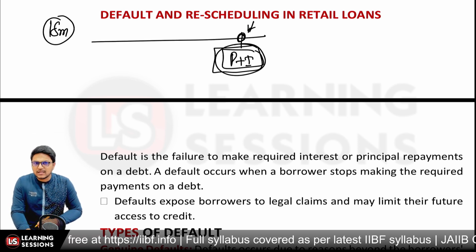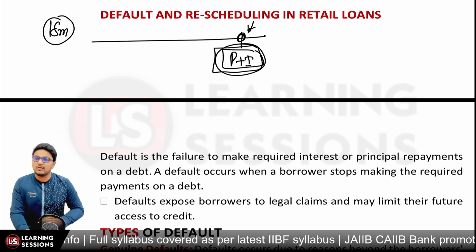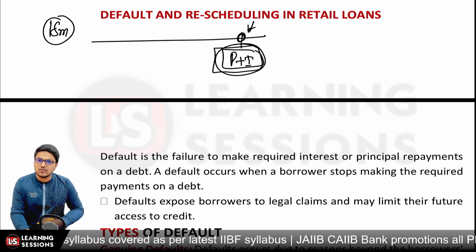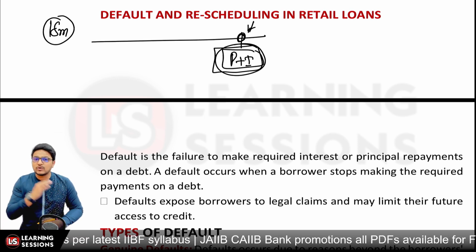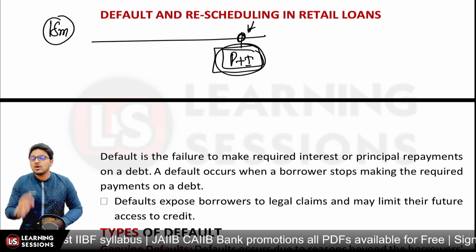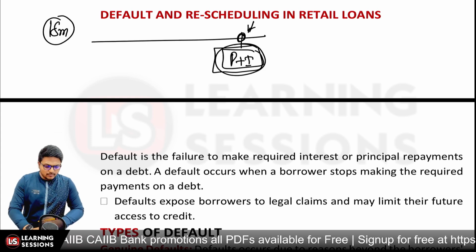And further it may also be the case that there was default in the account, and after the settlement between the borrower and the lender, it is now decided that the account will be rescheduled so that the whole overdue amount can be repaid in EMIs, right? So that could be the case.